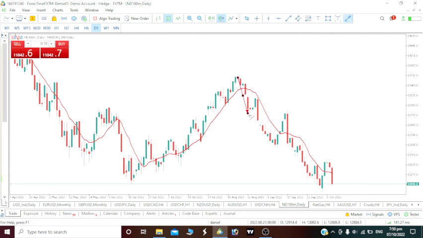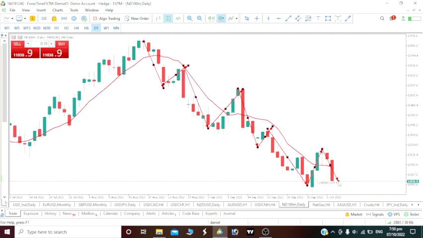A drop, a correction, another drop was made. Then we had a correction here. Then a drop was made. We had a little bit of a pullback here, a little bit of a correction though, then another drop. After this drop, guys, we expect to have a correction. So this is one of the reasons why we had this correction. After this correction is over, we expected to have a drop. So this is one of the reasons why we predicted that this NASDAQ 100 will go bearish today, and it actually did. So is the bearish move over? Definitely not. We are going to still continue to go bearish.